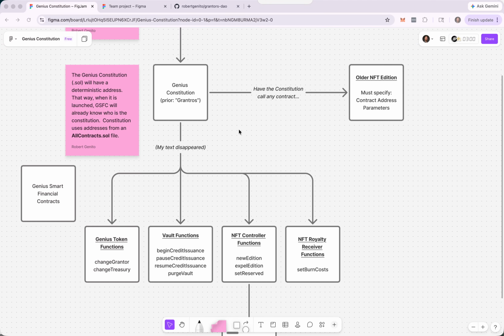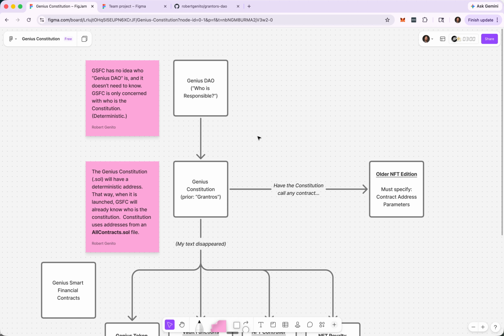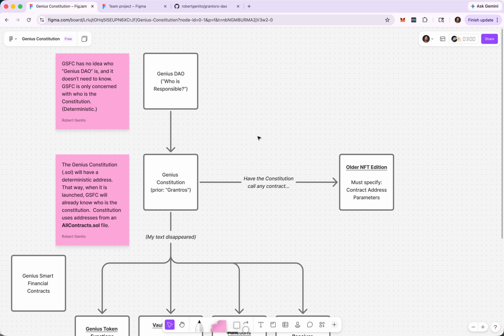Hello, everyone. I'm going to show you the Genius Constitution, which is currently under development. As you all know, a Genius launch date is coming quite soon. At the moment, June 2026 is the launch date.